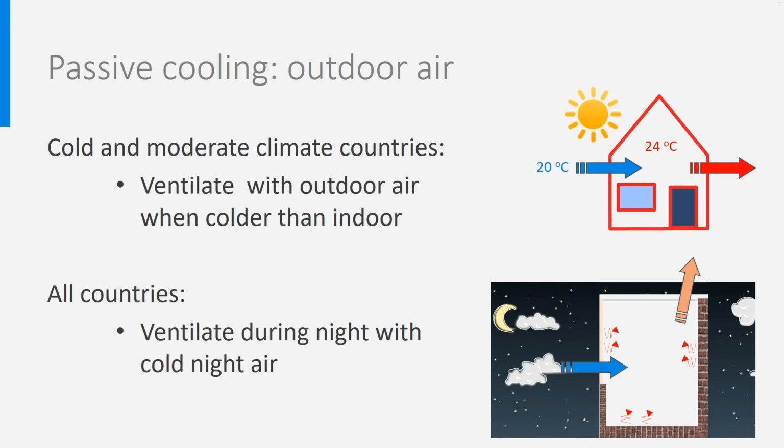Let's now study the possibilities offered by passive cooling, fully based on the use of environmental cold. In many cold and moderate countries, it happens that there is already a cooling need while the outdoor temperature is lower than the indoor one. This can happen when there are a lot of solar gains and when the internal heat load is high. Think of a meeting room or a classroom, for instance. In this case, additional ventilation with outdoor air will help cooling the building.